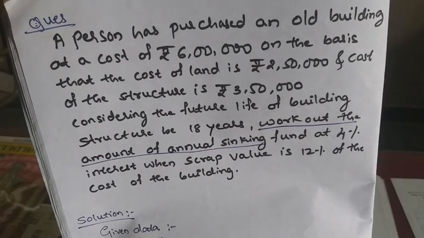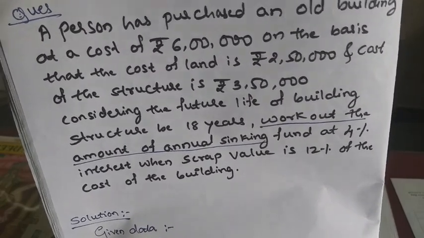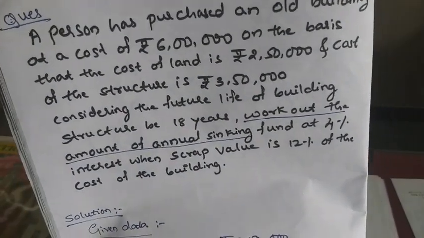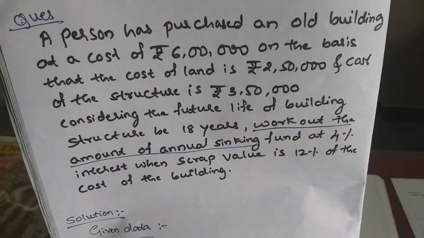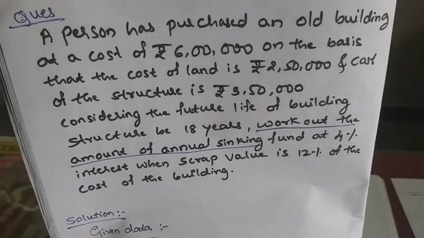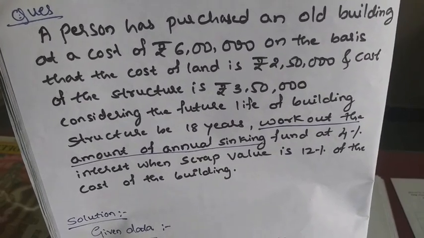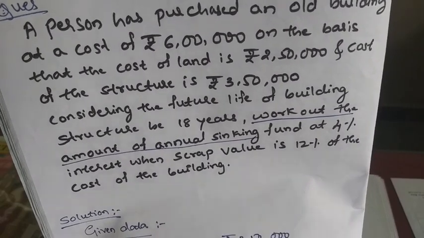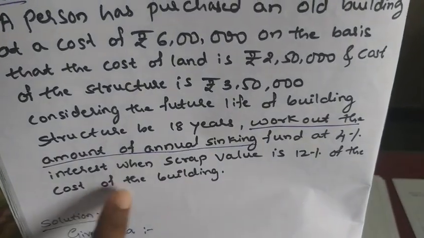So they have told us to calculate how much will be the annual sinking fund till 18 years, at 4% interest, when scrap value is 12% of the cost of the building. So how much is the scrap value? Scrap value is 12% of the cost of the building.